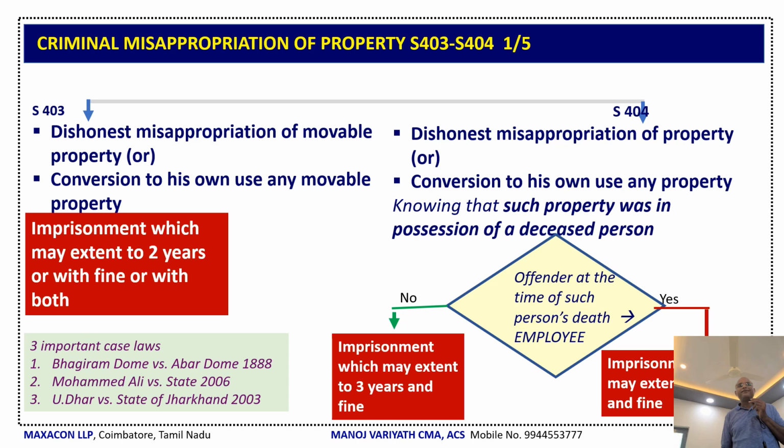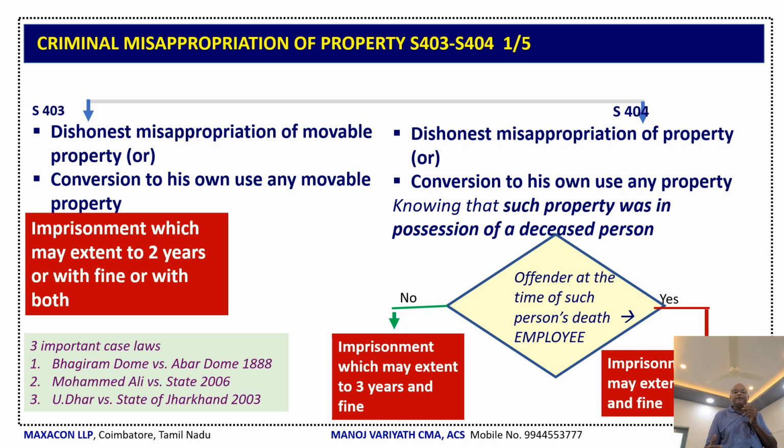Here there are 3 important case laws. Bhagiran Dome versus Abha Dome in the year 1888. Muhammad Ali versus State of Madhya Pradesh 2006 is a very interesting case. Udar versus State of Jharkhand 2003 is also another interesting case.